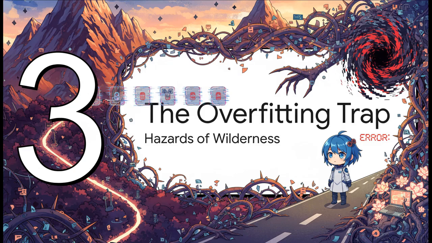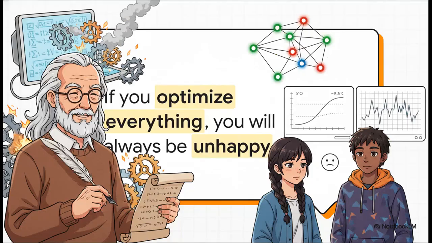Let's look at Section 3, the overfitting trap, hazards of the wilderness. Because this landscape is absolutely full of dangers, and sometimes perfecting your current path leads you straight into a trap. The legendary computer scientist Donald Knuth had this fantastic quote. He said, "If you optimize everything, you will always be unhappy." Not only is that just incredibly good life advice, but it is literally the fundamental rule of machine learning optimization. If we just blindly optimize parameters until we perfectly memorize our training data, we are going to be very unhappy when we unleash that model in the real world.